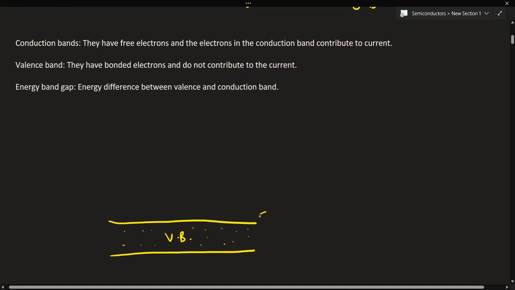So if I say EV, this will be the top energy level of valence band. This energy level, this upper line, this is the highest top energy level of valence band.